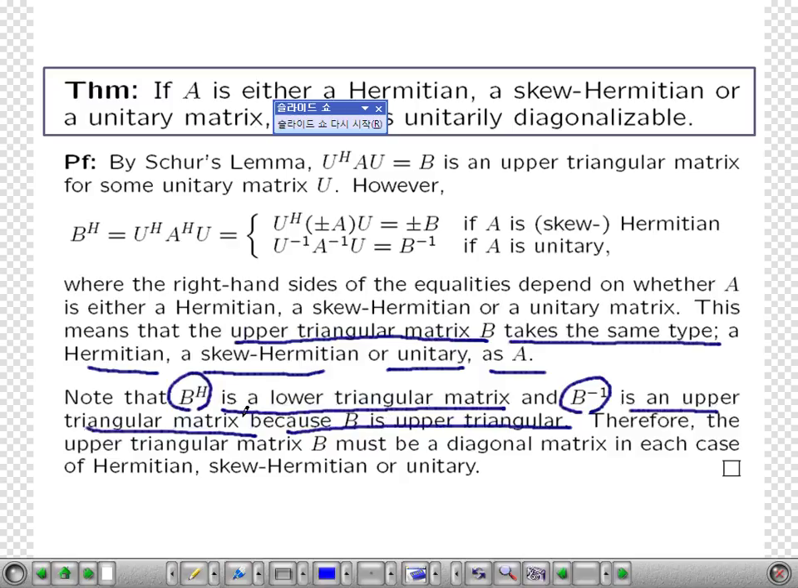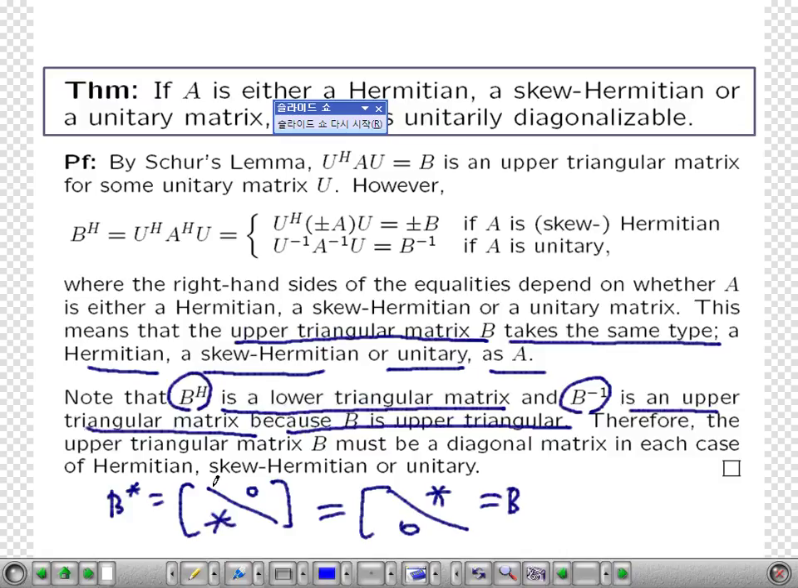So B^H is a lower triangular matrix like this, and B is an upper triangular matrix like this. If B is Hermitian, they are the same, isn't it? Then what's the shape of this matrix? This should be all 0, and this should be all 0. What's left? Only diagonal entries. Then B should be a diagonal matrix.